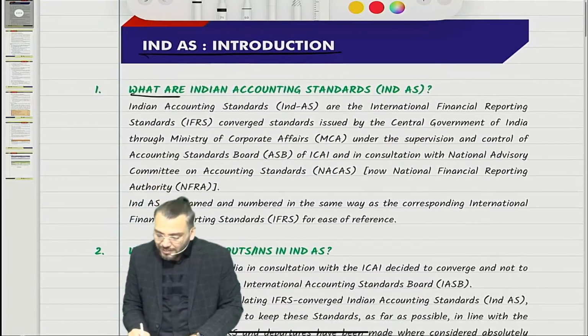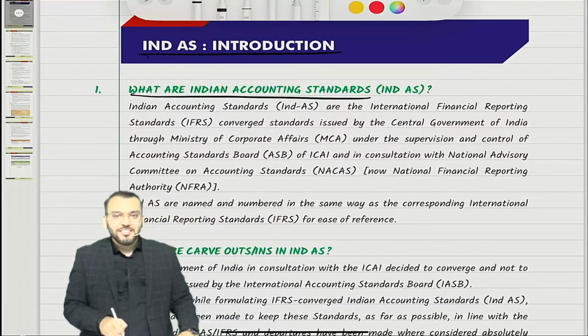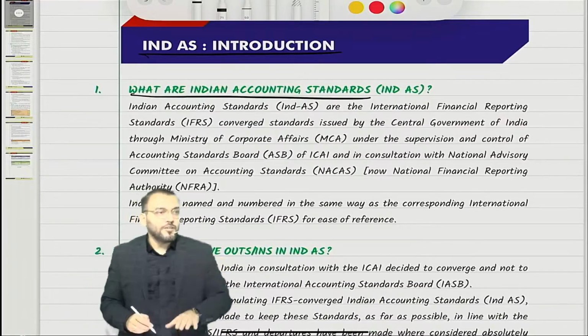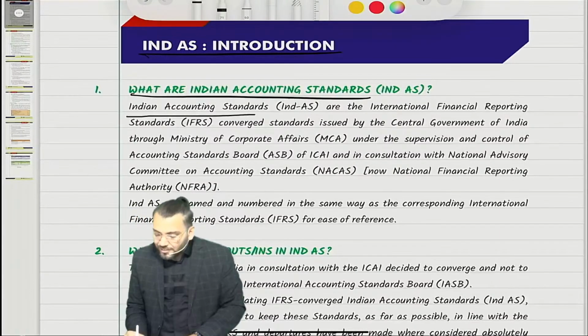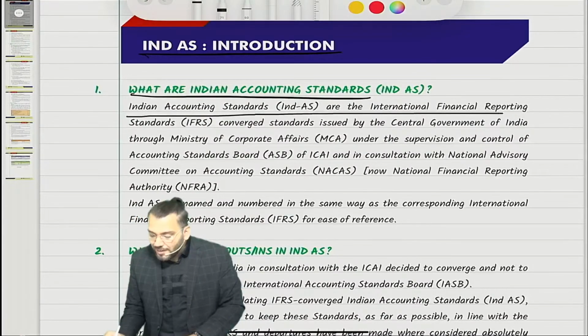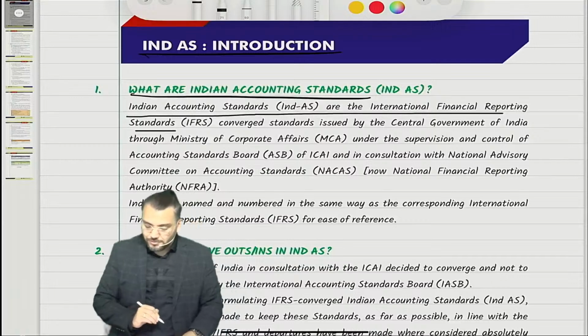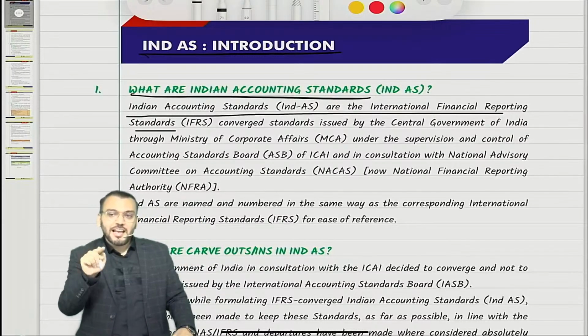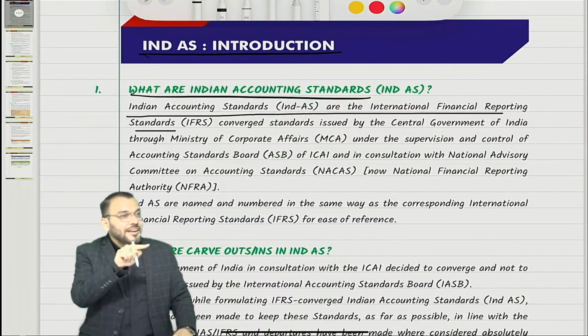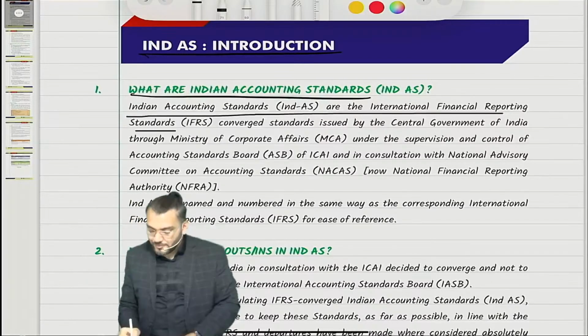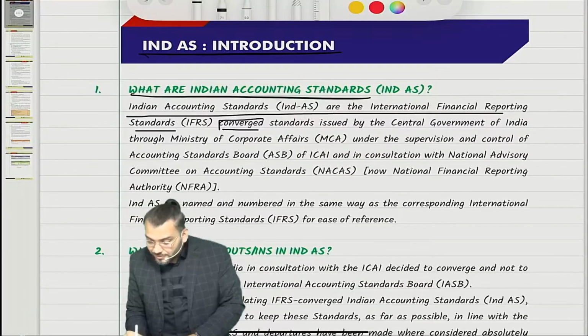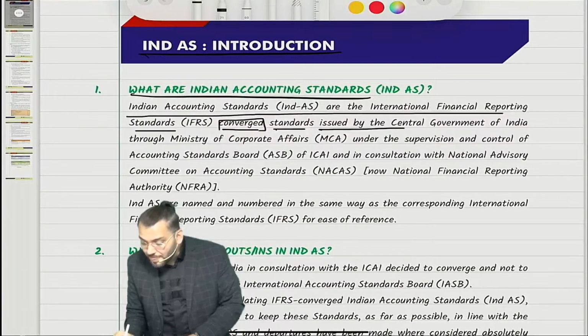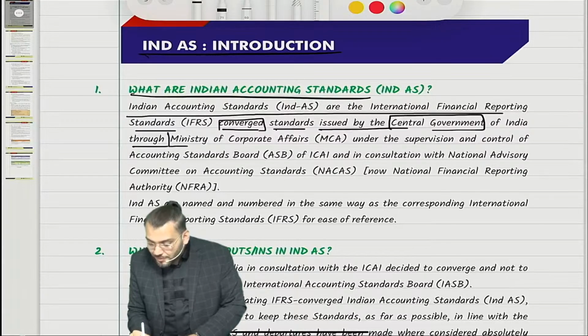So first, what are Indian Accounting Standards? Let's read whatever I have said, that is only written. Indian Accounting Standards are the International Financial Reporting Standards, that is IFRS, including IAS, converged standards issued by the Central Government of India through the Ministry of Corporate Affairs, under the supervision and control of ASB.